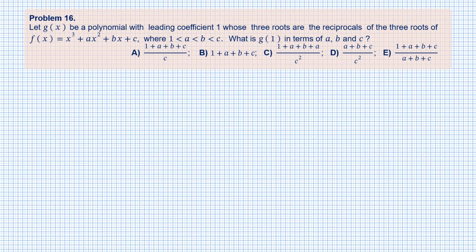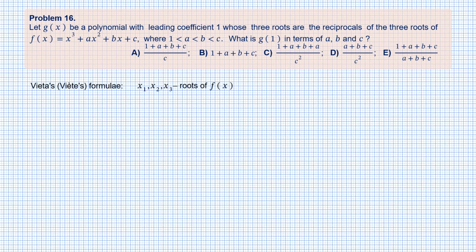Let g of x be a polynomial with leading coefficient 1 whose 3 roots are reciprocals of the 3 roots of f of x equals x cubed plus ax squared plus bx plus c, where 1 is less than a, less than b, less than c. What is g of 1 in terms of a, b, and c? The first and the last thought that came into my mind is using good old Vieta's formulae.